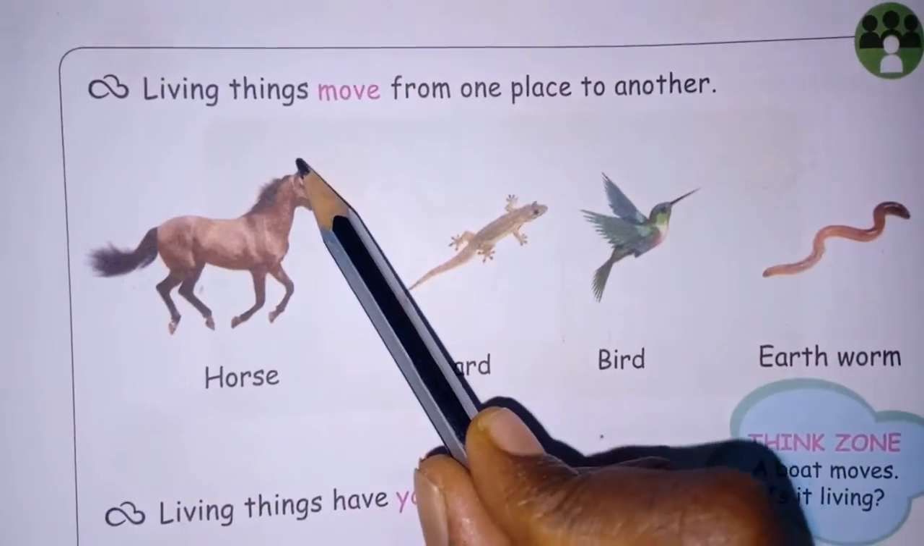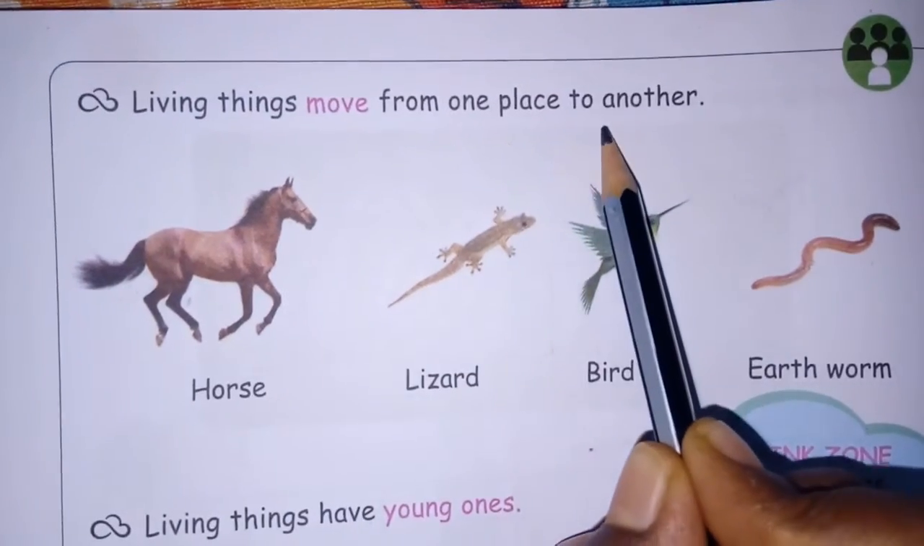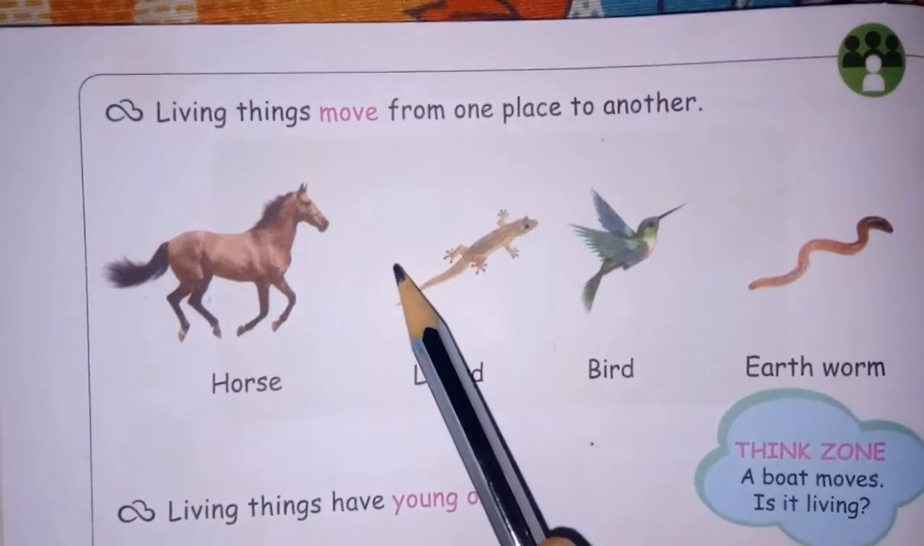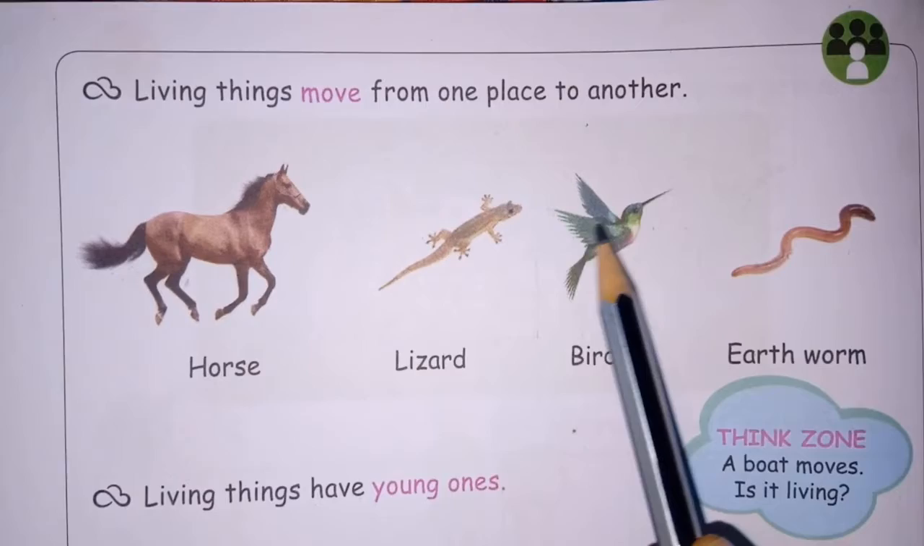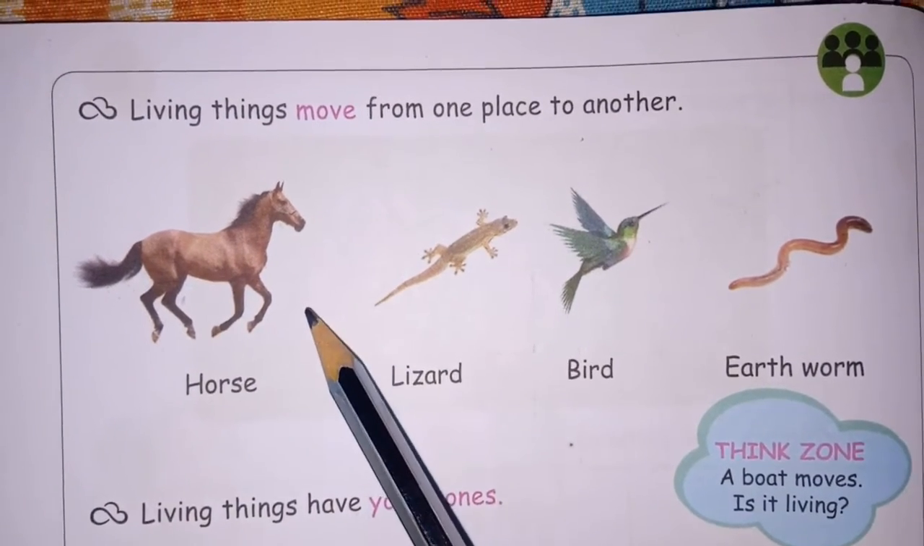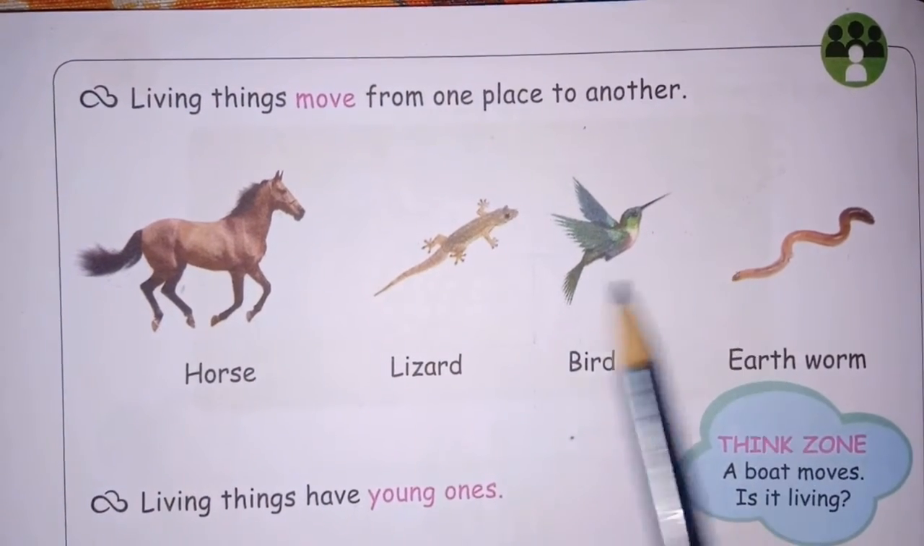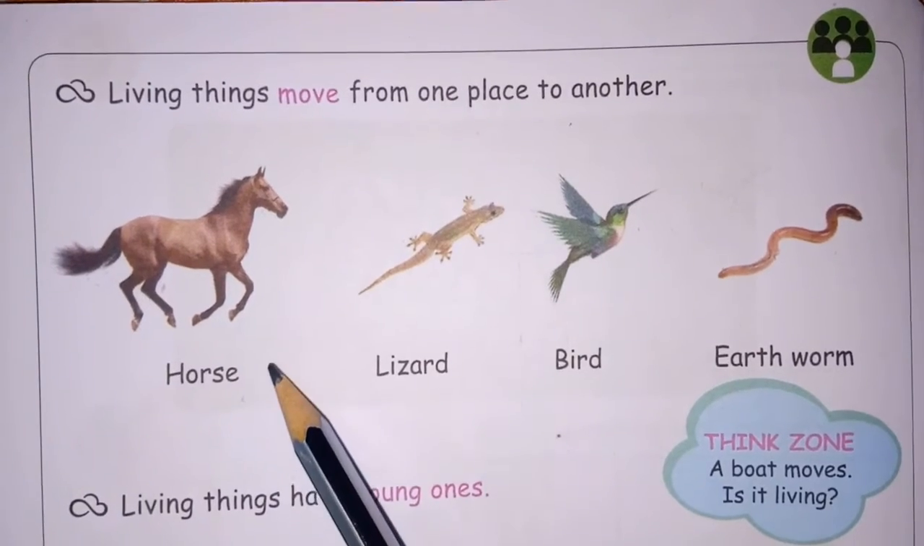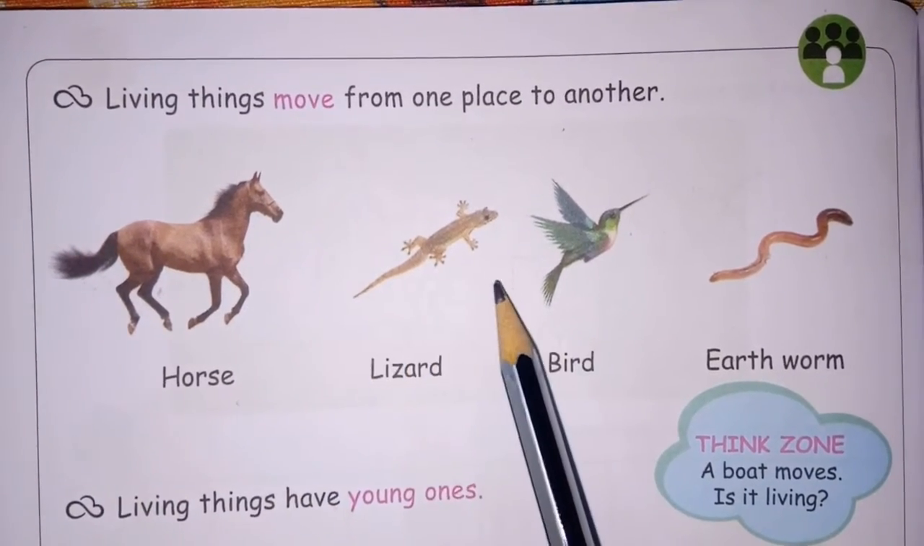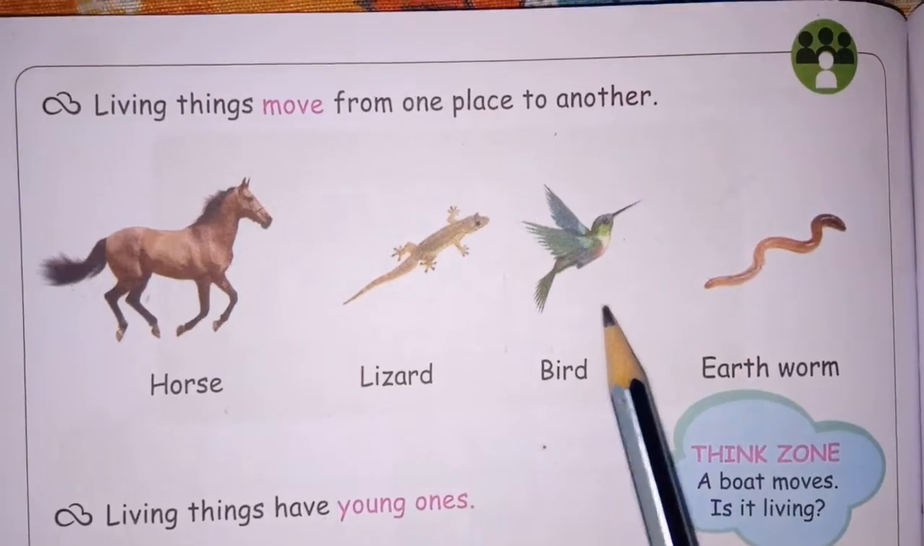Next heading, living things move from one place to another. So they have given many examples of living things, and also how they move from one place to another. Okay, so this is the horse. Okay, it will be moving from one place to another. Lizard, and then bird, earthworm.